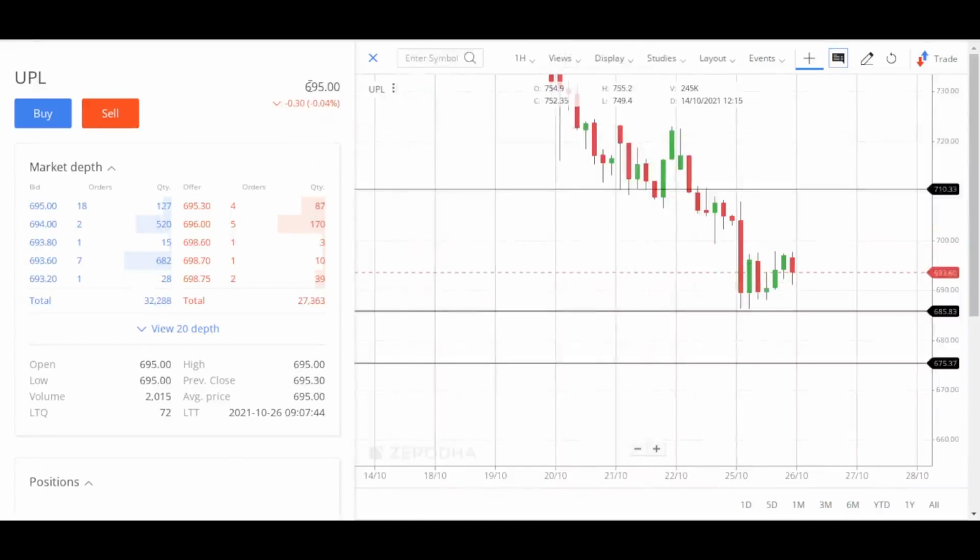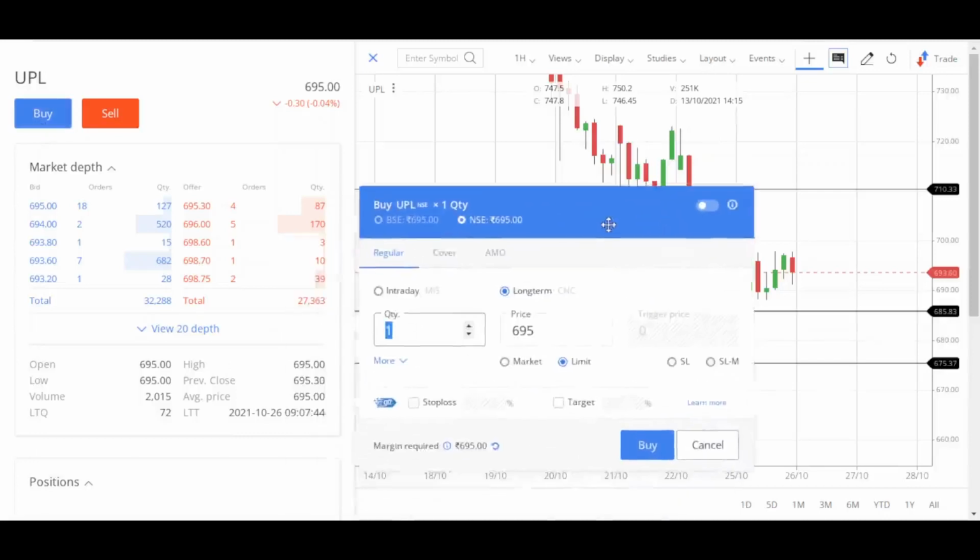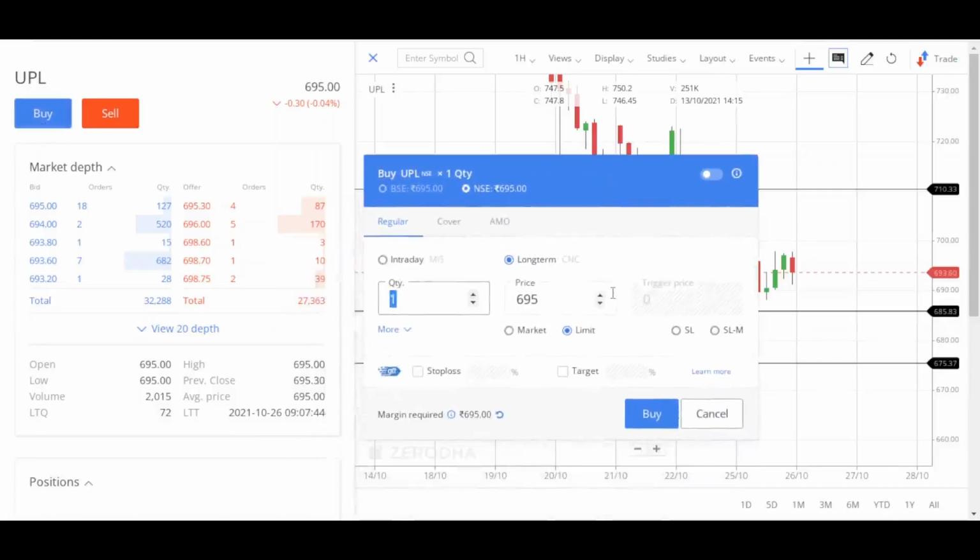The current last traded price is 695 with a small correction of 30 paisa from the previous day close, and the market depth also looks good. So I will try a buy entry at 695, clicking on the buy button, setting my desired quantity 5, choosing the limit option with the limit price of 695. That means I don't want to buy at market price, I want to buy at 695 or below. Right now both market price and my limit price are the same.